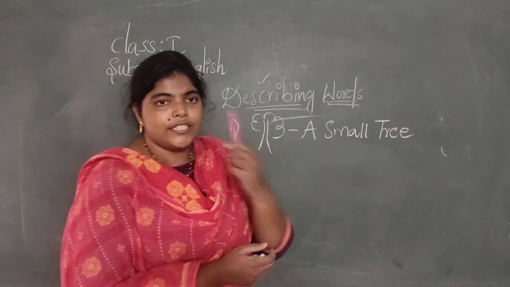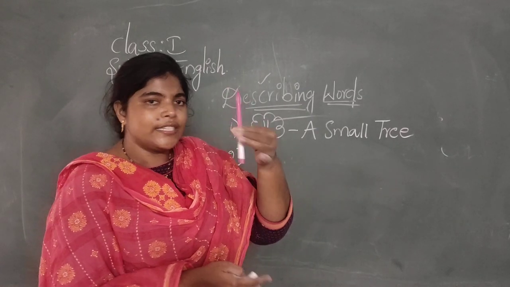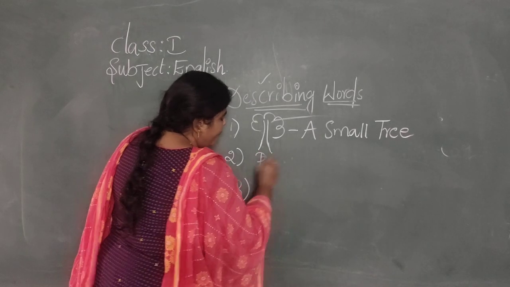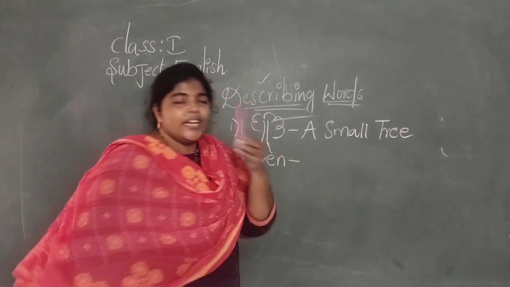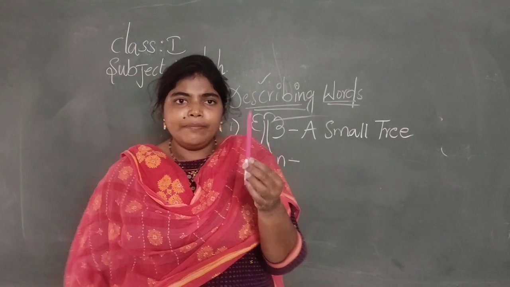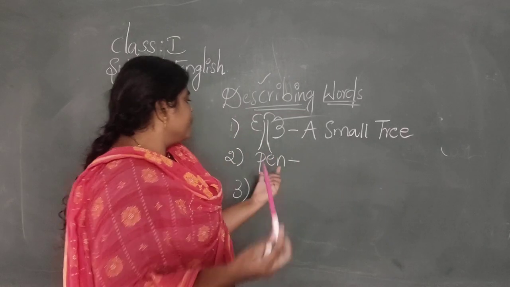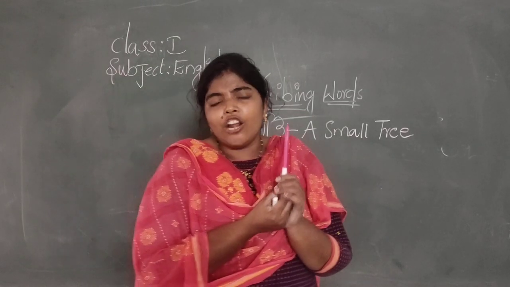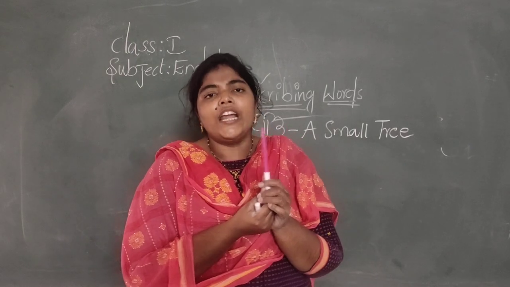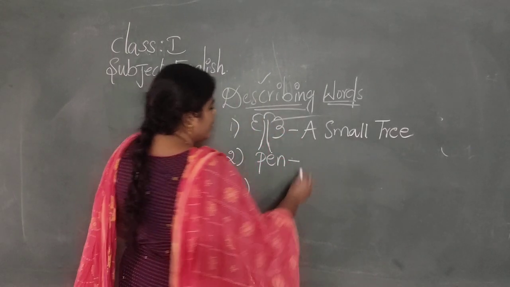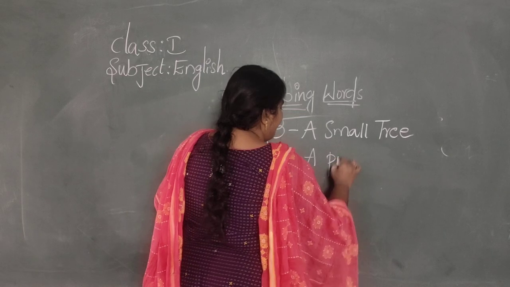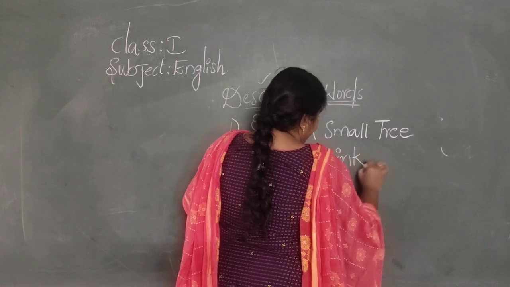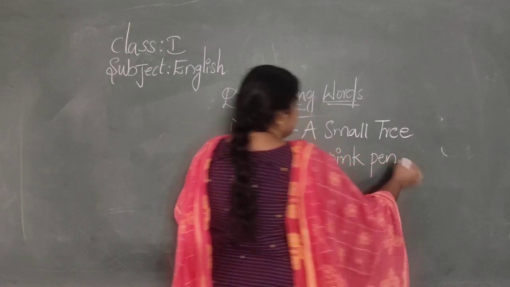What is this? Pen. Yes? Describe this. Add some word before this pen. What is the color of the pen? Pink. A pink colored pen.